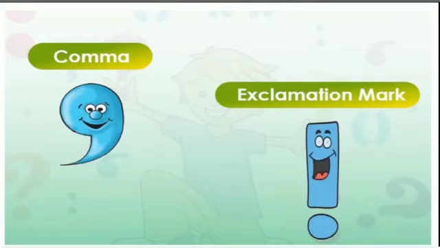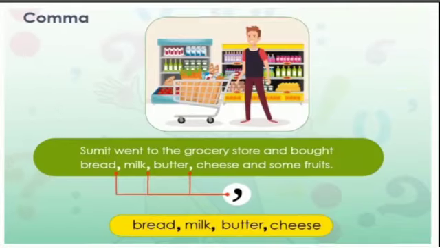Now, let us learn about the comma and exclamation mark. Example, Sumit went to the grocery store and bought bread, milk, butter, cheese, and some fruits. In this sentence, the words bread, milk, butter, cheese are separated by using comma.